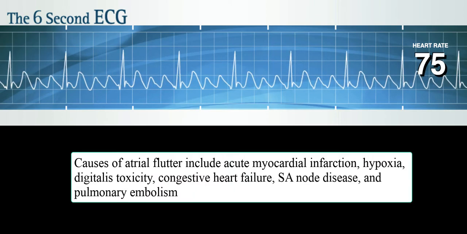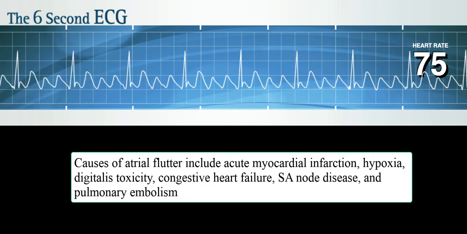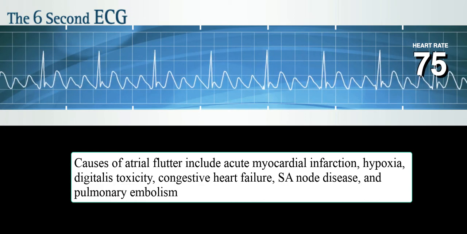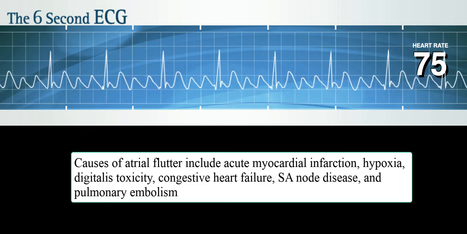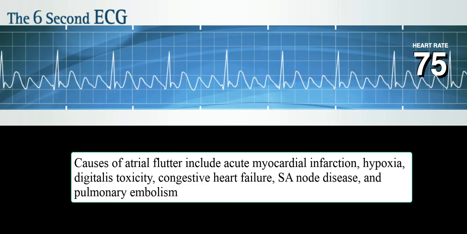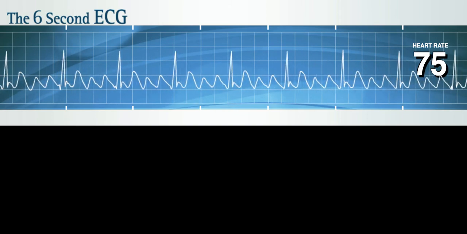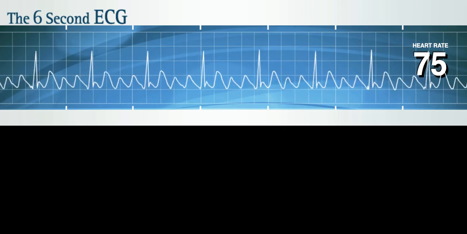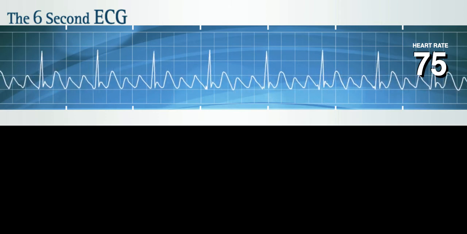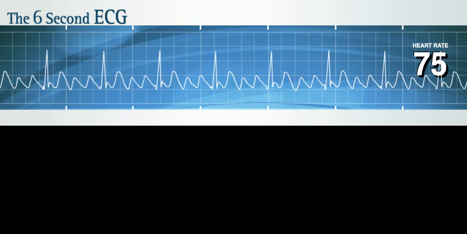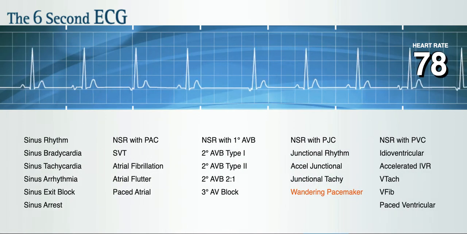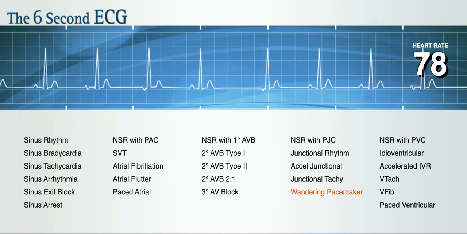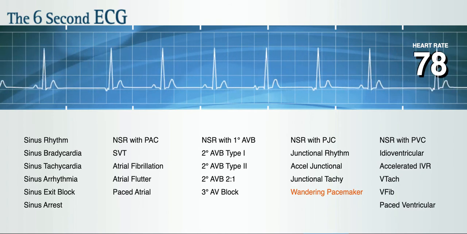Causes of atrial flutter include myocardial infarctions, hypoxia, digitalis toxicity, congestive heart failure, SA node disease, and pulmonary embolism. Atrial flutter may occur in patients with normal, healthy hearts, but it is most often seen in elderly patients with underlying chronic heart disease. Wandering atrial pacemaker may be considered a variant of sinus dysrhythmia rhythms.